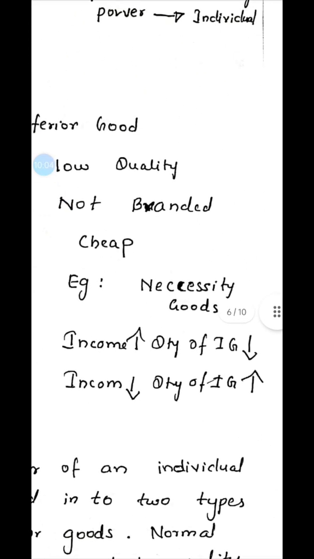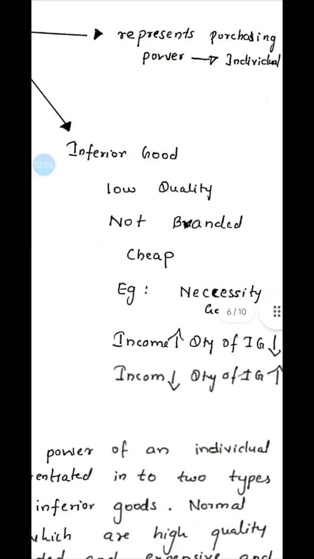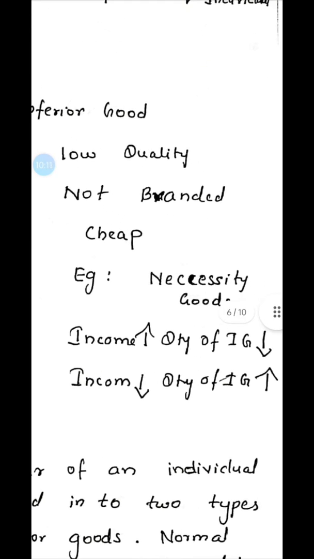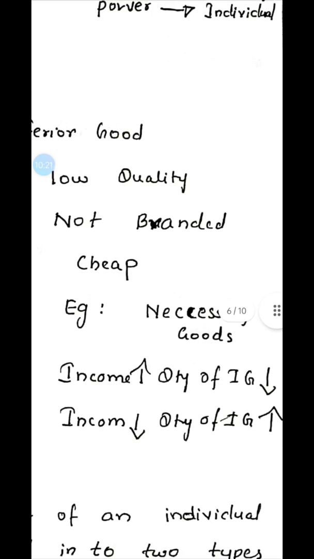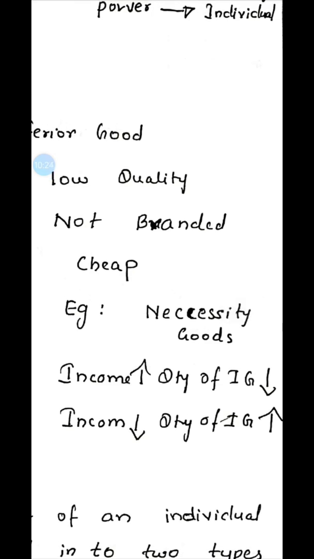What is an inferior good? Inferior goods are goods that are of a low quality. It is not a branded product. It is a cheap product. It is a necessity. You just need this good for your survival. If you don't have it, you will die. So that is a necessity good. So when the income is increasing, the quantity demanded of inferior goods will be falling. When you are purchasing local rice because your income is low, when your income is increasing, obviously you will shift from local rice to basmati rice.